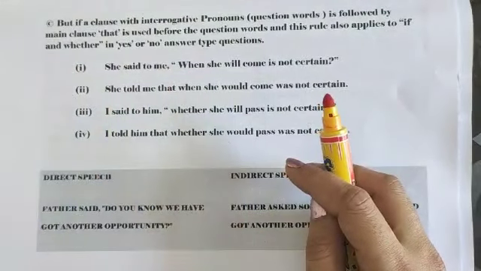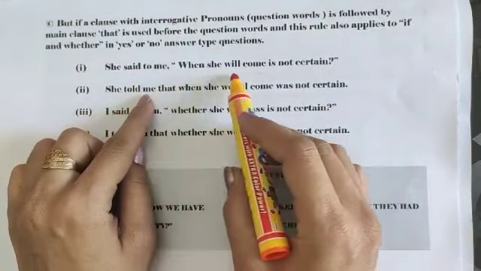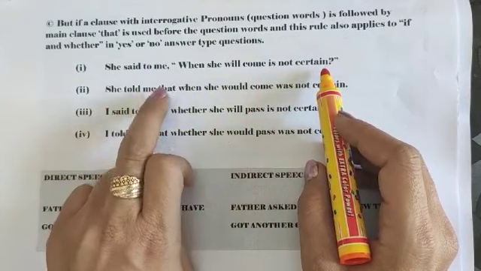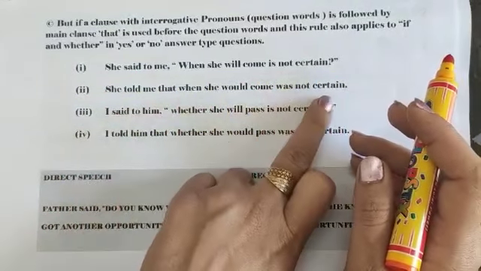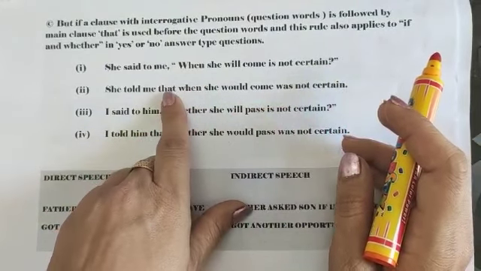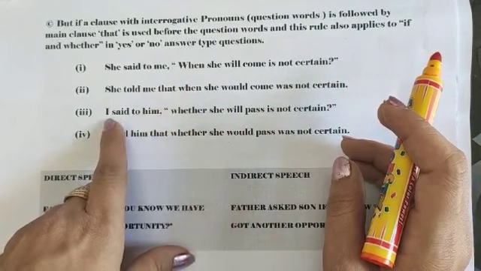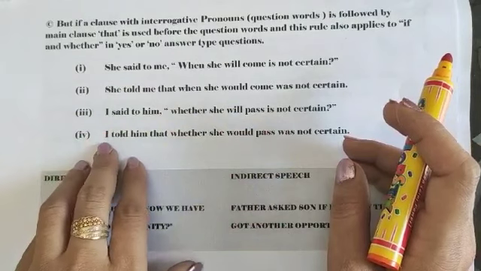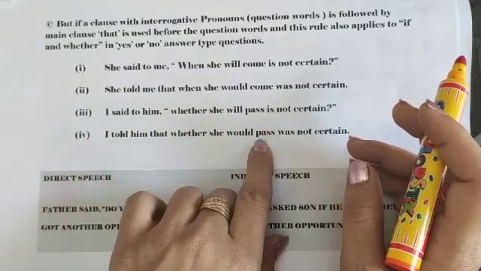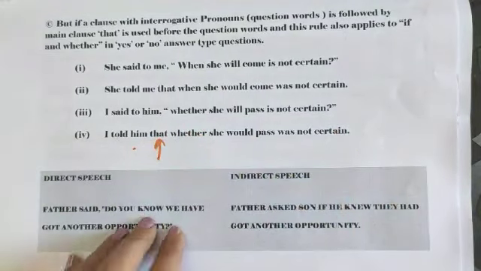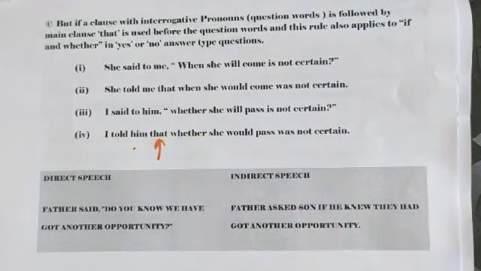So let's have a look at the example. She said to me, "When she will come is not certain." She told me that when she would come was not certain. I am putting that before your question word here. Similarly, I said to him, "Whether she will pass is not certain." I told him that whether she would pass was not certain. Insertion of that is applicable to both the rules which we have covered in our earlier slide. Now practice this.